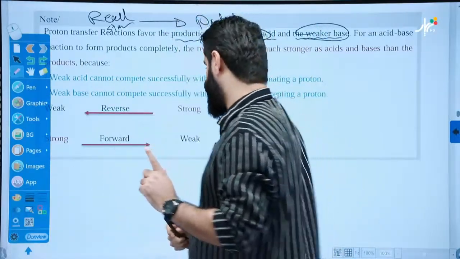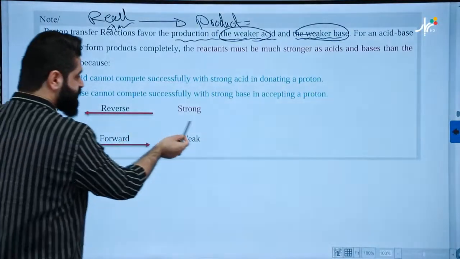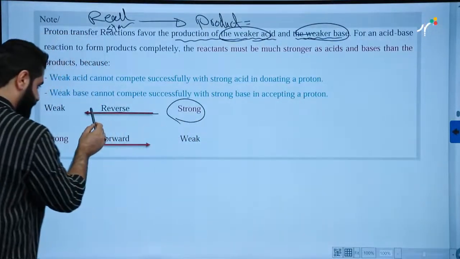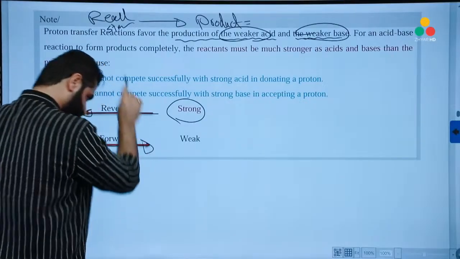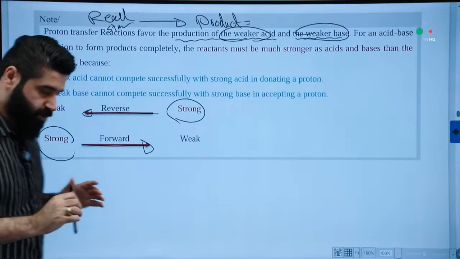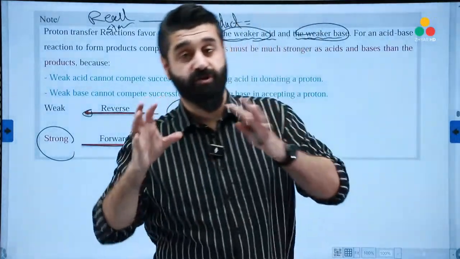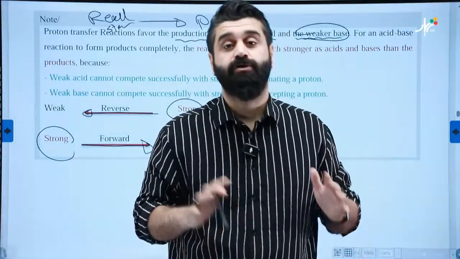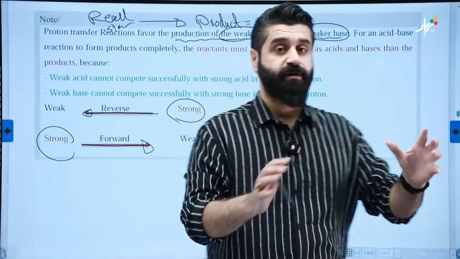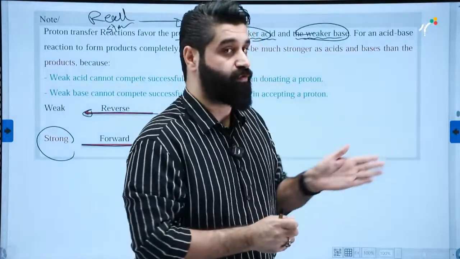Good? Look, the side that is strong strikes the other side. Always the direction goes, the striking starts from the strong to weak. The direction goes from stronger to weaker. So if the product is weaker, it will favor reverse. If the reactant is weaker, it will favor forward.